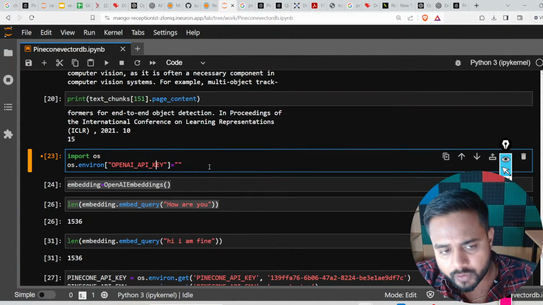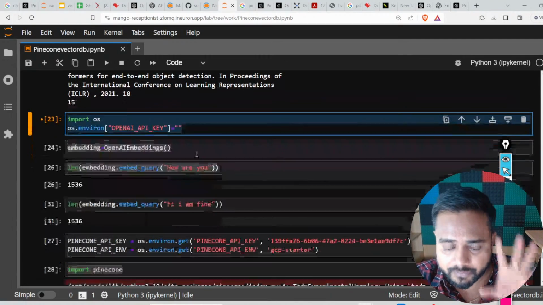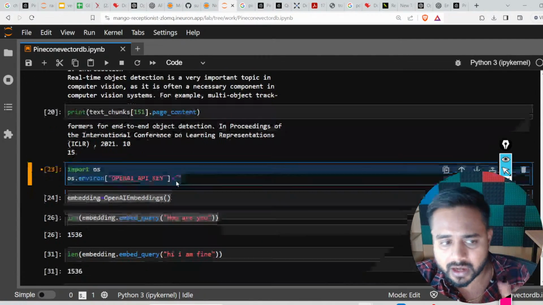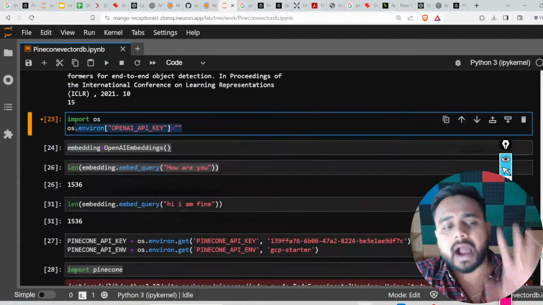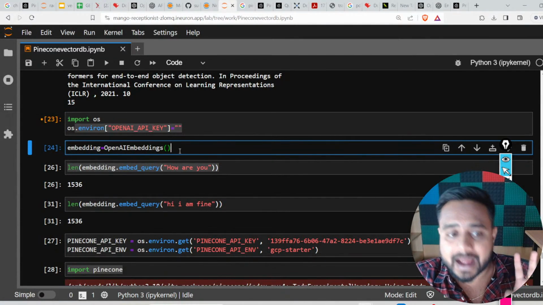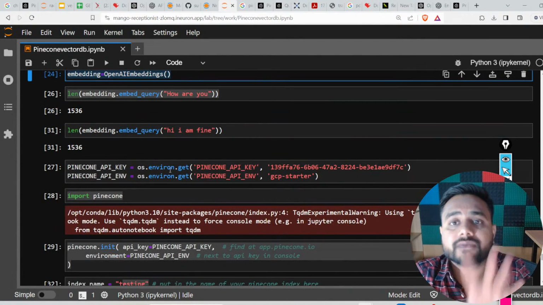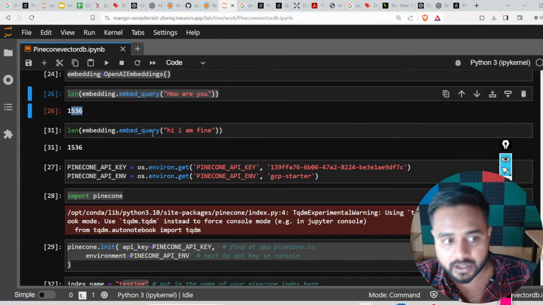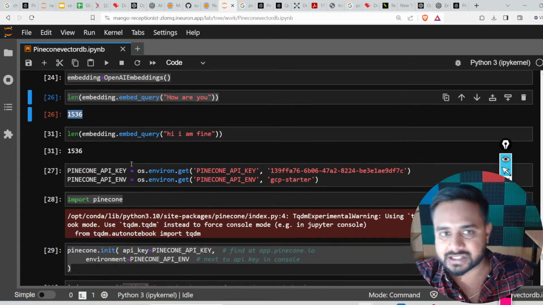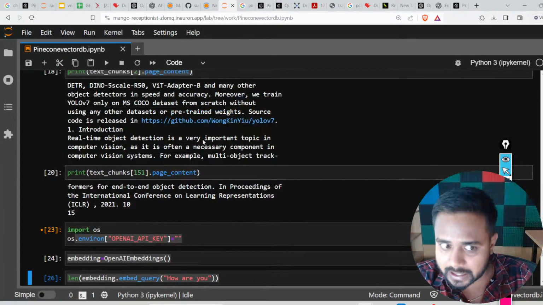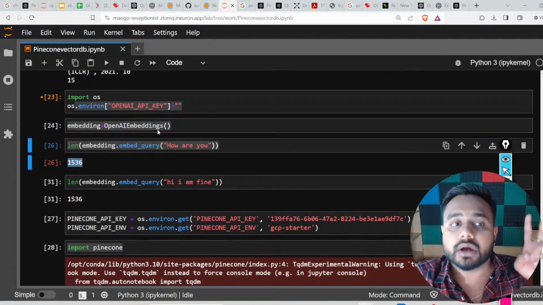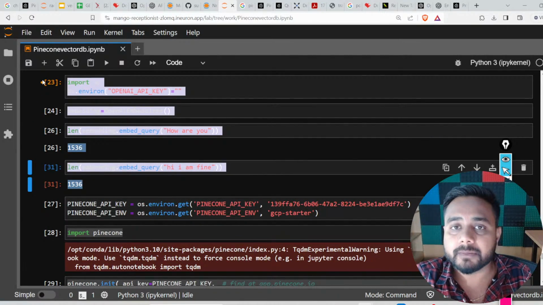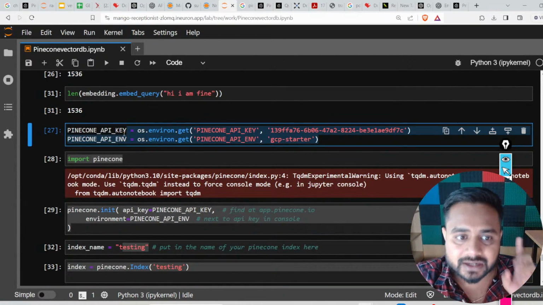Over here I have to set my OpenAI key. First of all, after chunking and all, this is fine. Now I have to set my OpenAI key, and from there I have to import this embedding. The size of the embedding is 1536, which is based on a feature, right? So this is the size of the embedding. So first I got the data, second I imported the OpenAI embedding, and third I set this key, right?